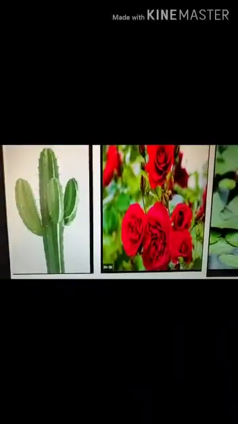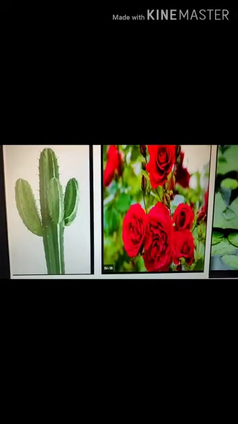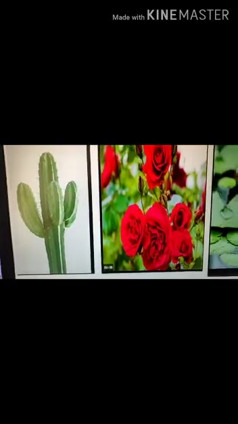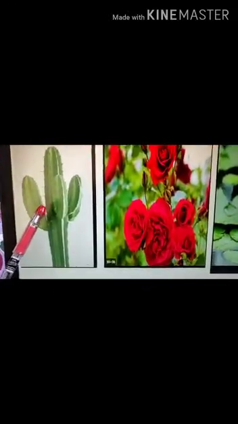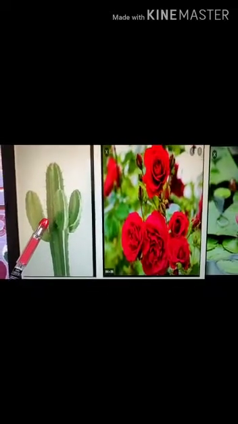Some examples are cactus, date palm, and acacia. Here you can see the picture of a cactus plant, which is found in desert where there is little or no rainfall.